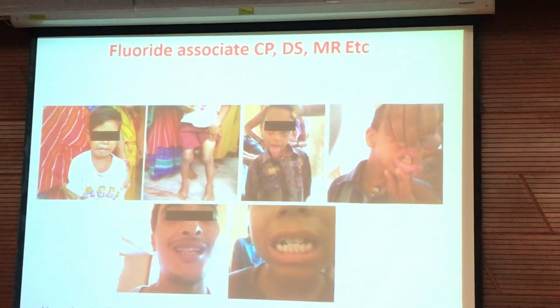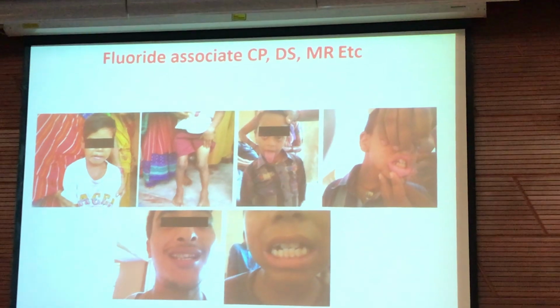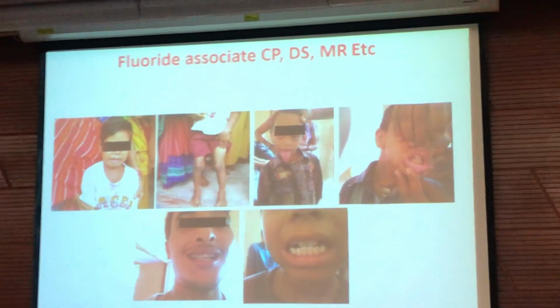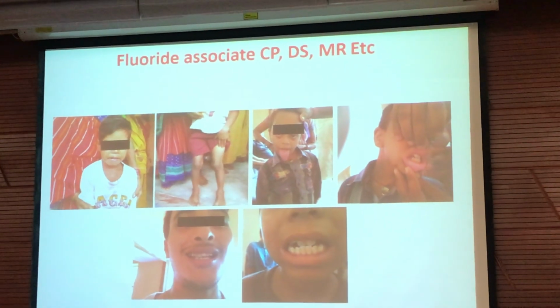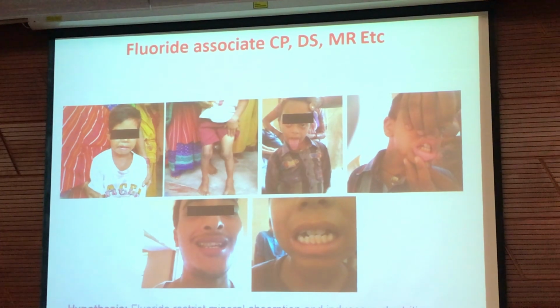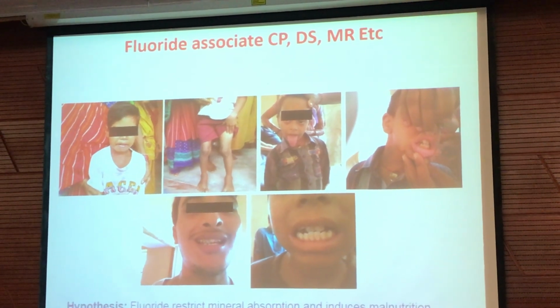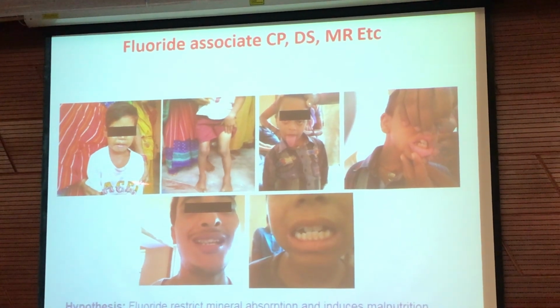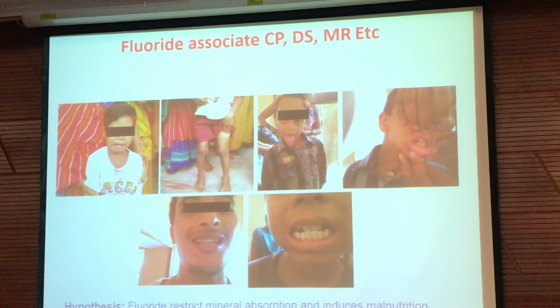Another thing we have observed is that in 1 or 2 villages, almost 2 to 3% of the children suffer from different types of mental abnormalities. Here we can see a case of cerebral palsy. These are only representative photographs; there are many more. The same child also shows signs of fluorosis, and we can see skeletal fluorosis here.